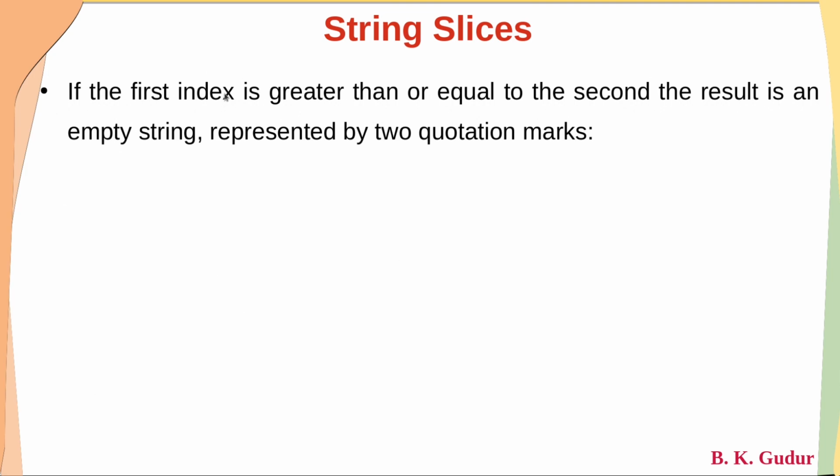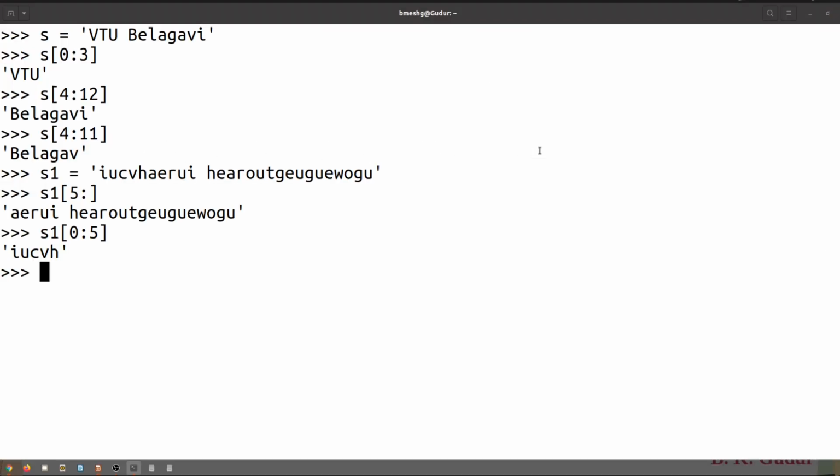And if the first index is greater than or equal to the second, the result is an empty string represented by two quotation marks. Dear students, we know that as per the string slice, it will start with the first index and go up to the last index, but excluding the last character.